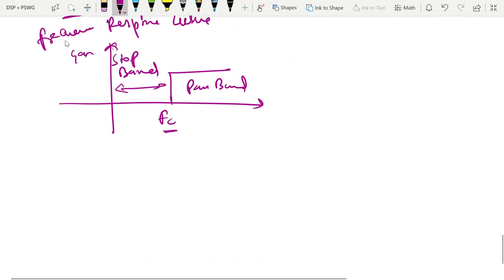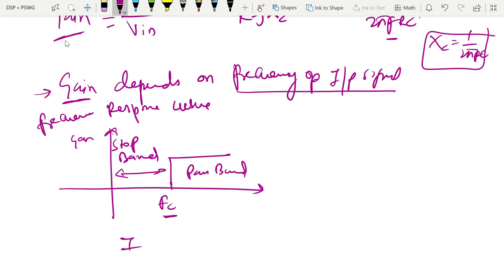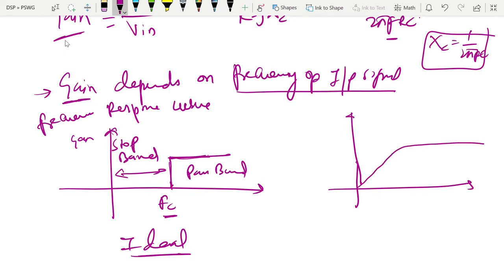If we draw the ideal frequency characteristic, it should be like that. But practically it is not such that at the exact cutoff frequency it will pass the frequencies above it. It requires some slope, so it is something like that. Whatever output is here is the pass band.